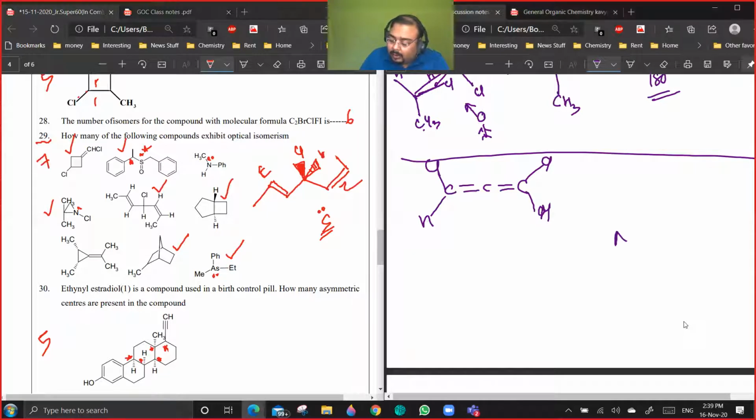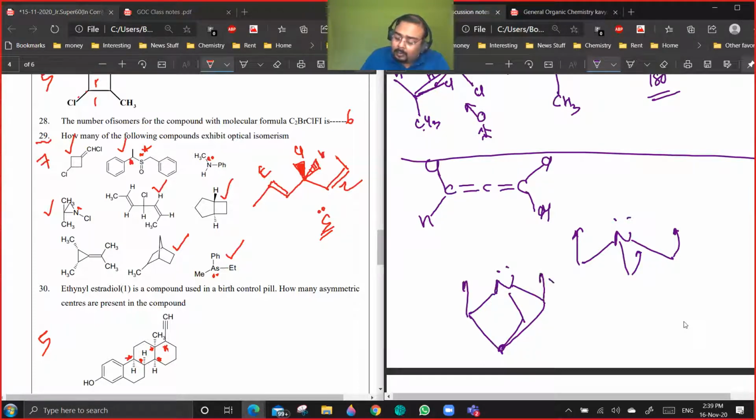I have told you that if it is nitrogen, it will show inversion, because the groups can go up. But if the groups are tied in the form of a ring, then they cannot go up. See, if the groups are going up, then only you get this form. So that won't be taking place.